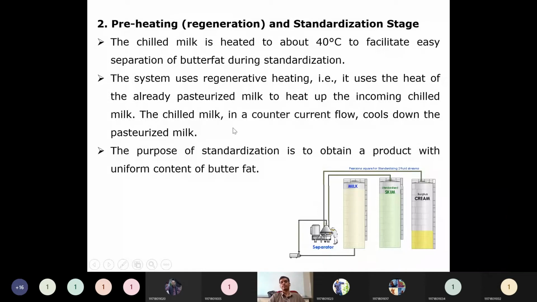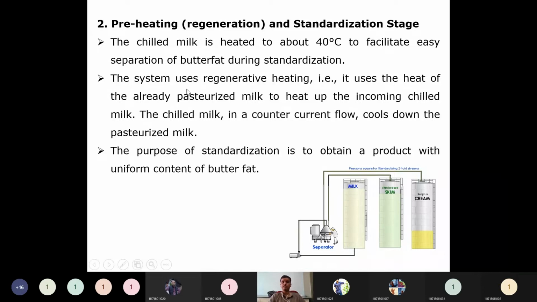It uses the heat of the already pasteurized milk to heat up the incoming chilled milk. So the regenerative heaters utilize the heat energy already coming from the pasteurization setup. The chilled milk in counter current flow cools down the pasteurized milk. The chilled milk will be entering the tube side, and on the shell side, whatever heat is already there, the steam or other heat coming from the pasteurization process, will be heating it.